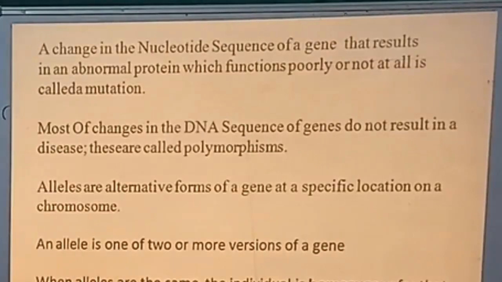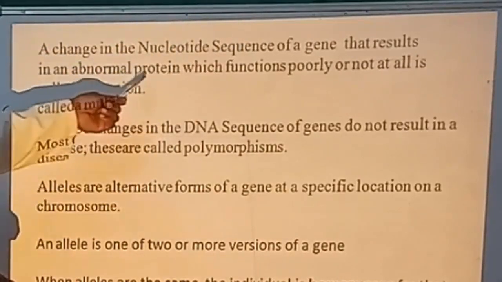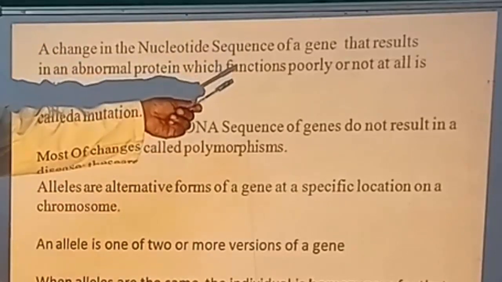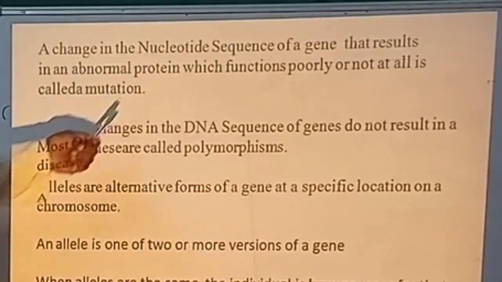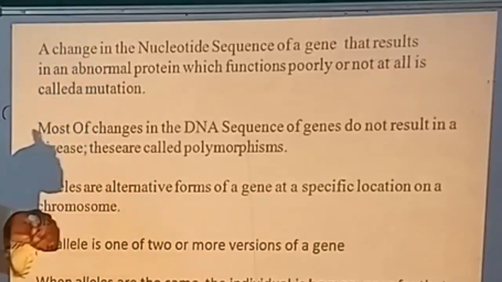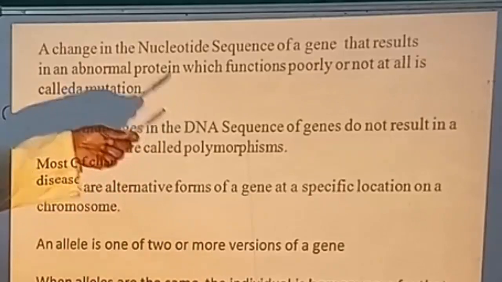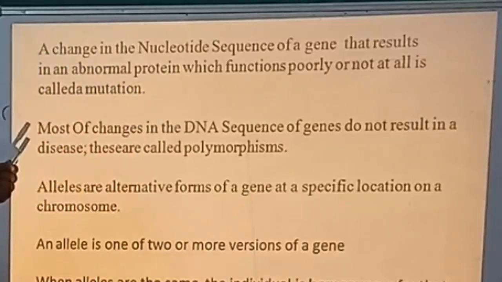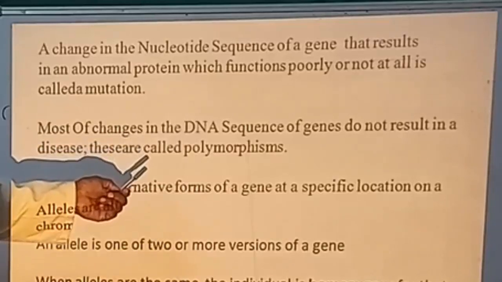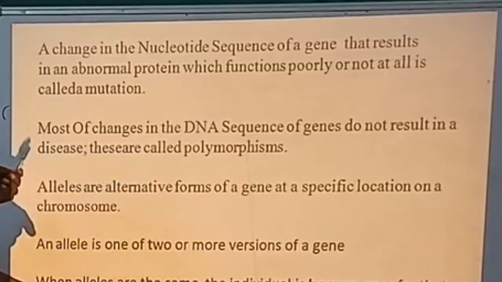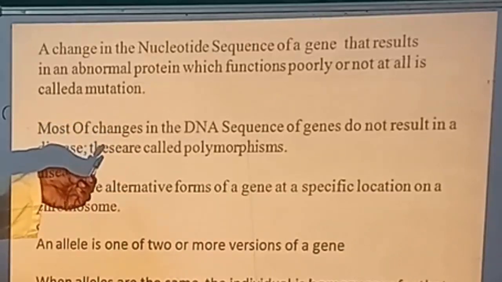As I already told you, a change in the nucleotide sequence of a gene results in an abnormal protein which functions poorly or not at all. It is called mutation. So, you have already understood what mutation is. Most of the changes in the DNA sequence of the genes do not result in a disease. They are called polymorphism. You have already understood polymorphism, and polymorphism helps us to identify and diagnose a particular disease association.